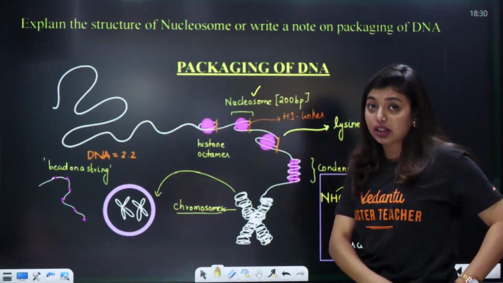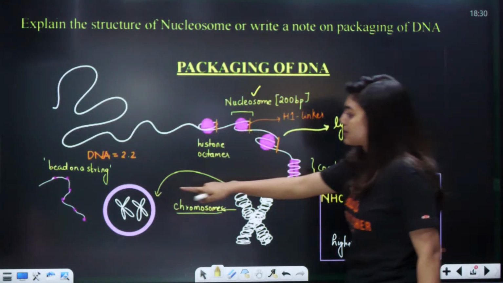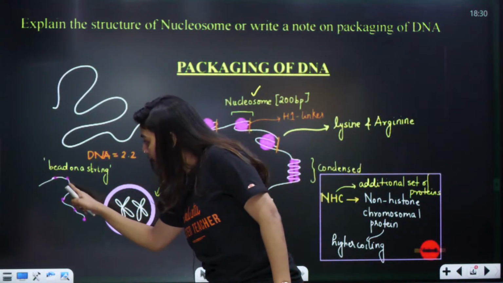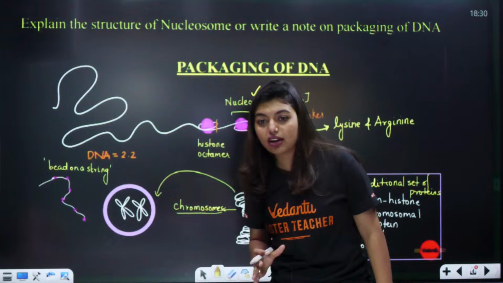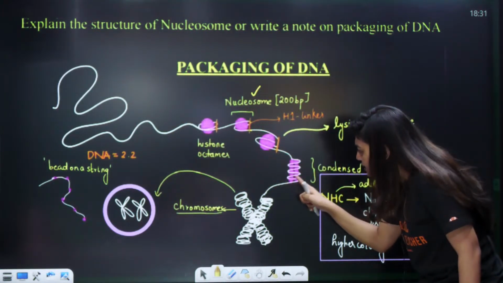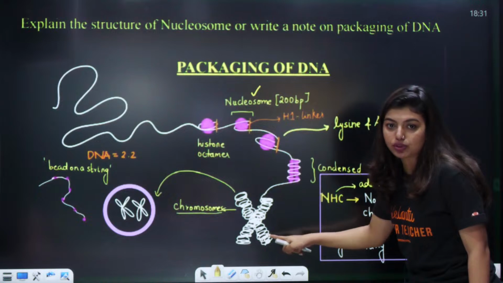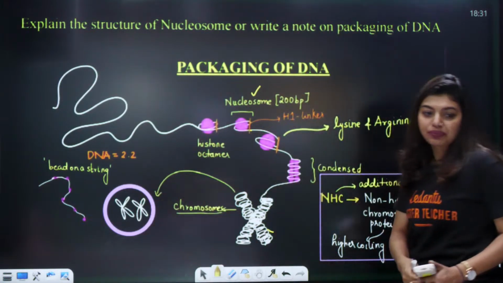And if you see it under the microscope, it will look like a bead on string structure like this. Okay, one bead, one DNA. So it will look like a bead on a string structure. Is this clear? Like this, students, many will be there. They will condense, form your chromosomes. Okay, chromatin fibers, then they will form chromosomes. Okay, clear?